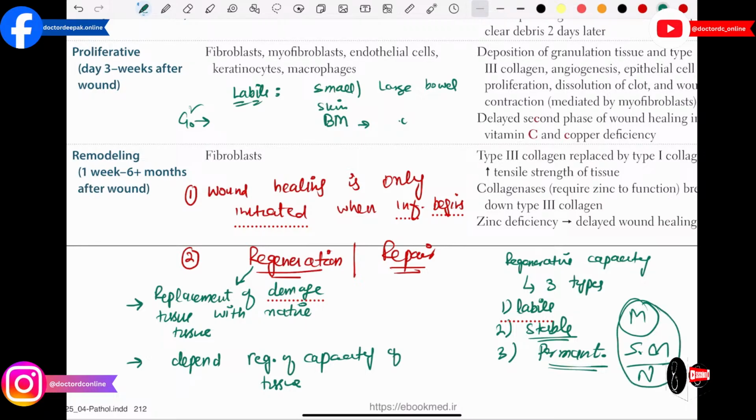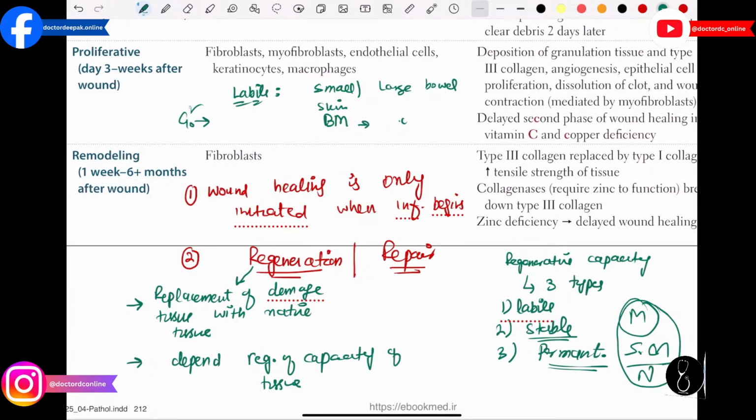So let's take a quick review. First of all, you have to remember what healing is. Healing is initiated when the inflammation begins. Then healing occurs through a combination of two mechanisms, regeneration and repair. So again, what is regeneration? Replacement of damaged tissue with native tissue, with healthy, new tissue. That is called regeneration. And regeneration depends on the capacity of the tissue.